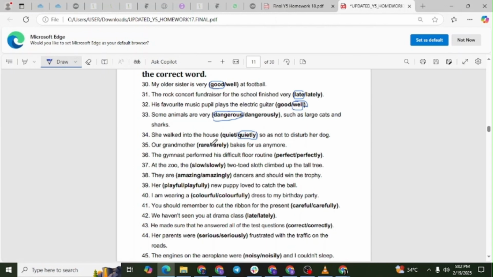Question number 35. Our grandmother rarely bakes for us anymore. Explanation. Rarely is an adverb describing how often she bakes. Rare is an adjective and would not fit in this sentence.